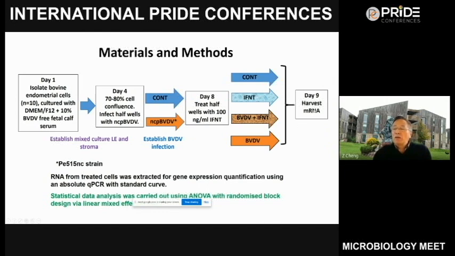On day 9, we harvested the cells for extraction of mRNA and analysis of proteins.